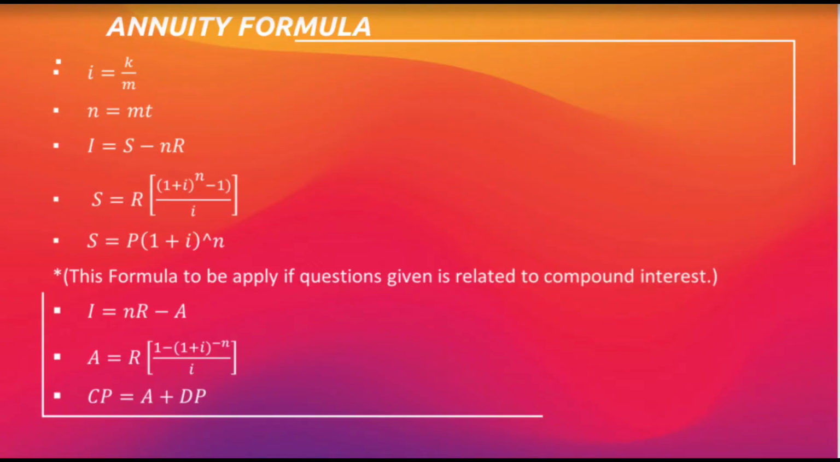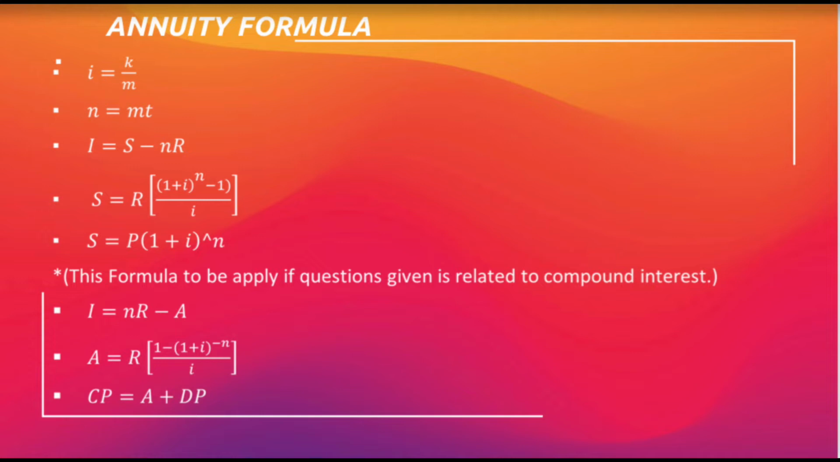For the formulas, number 1: i = k/m. Number 2: n = mt. Number 3: I = S - nR. Number 4: S = R[((1 + i)^n - 1)/i].